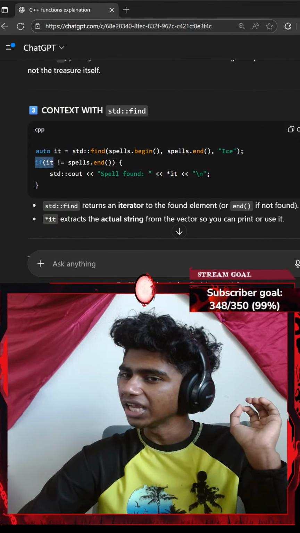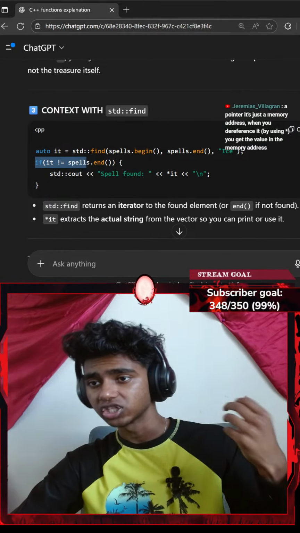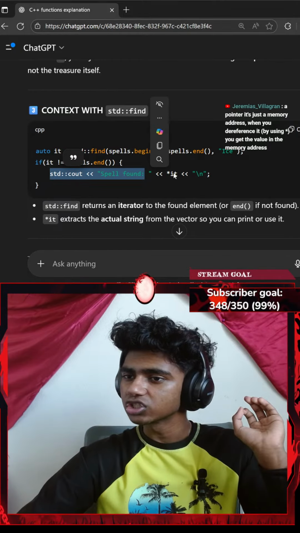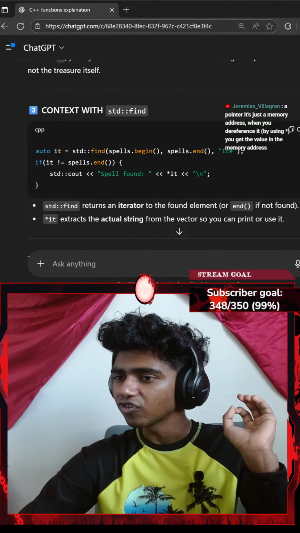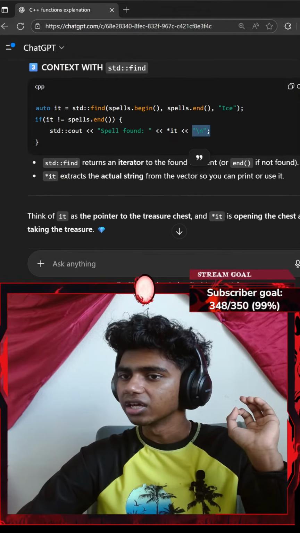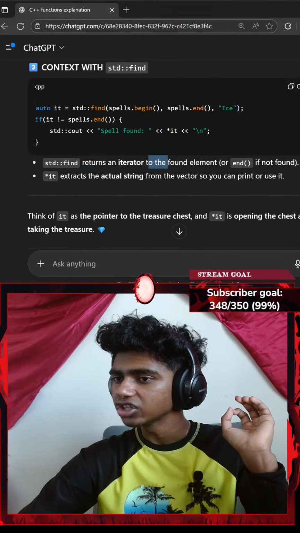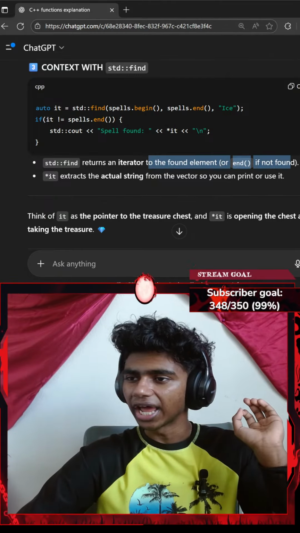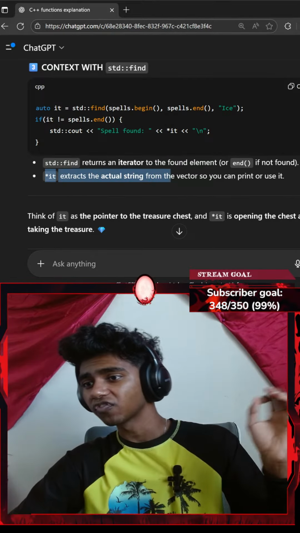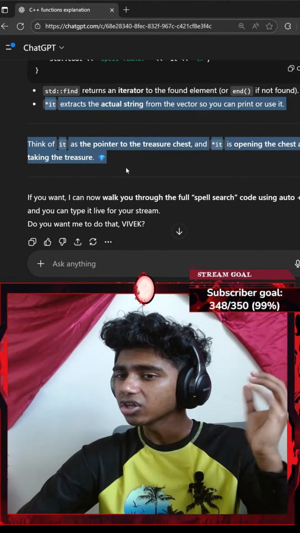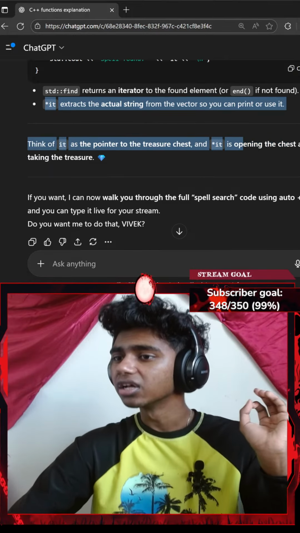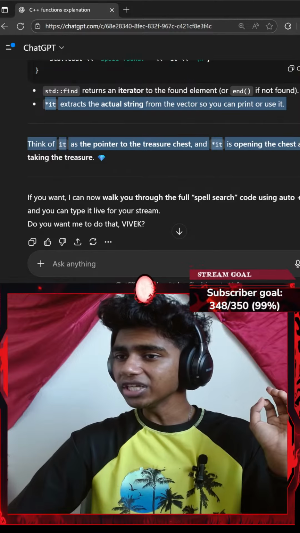Okay, if it is not equal to spells.end, std::cout spell found with the dereferenced iterator, in a new line. std::find returns an iterator to the found element or end. If found, asterisk it extracts the actual string from the vector so you can print or use it. Think of it as the pointer to the treasure chest, and the asterisk it is opening the chest and taking the treasure.